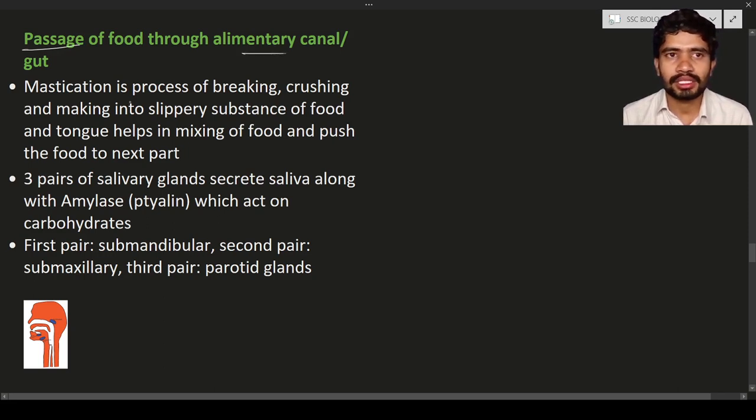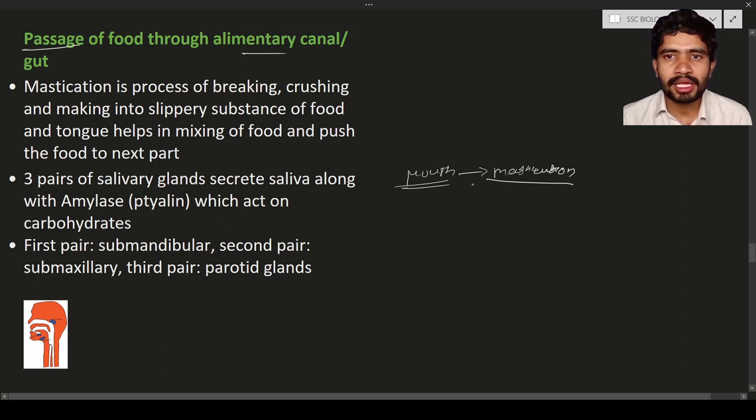How is it moving? First, the mastication process occurs in the mouth. When you put some food material in your mouth, the first thing you do is mastication. What is mastication? It is the breakdown of the food material with the help of your teeth and tongue. This breakdown process is known as mastication.